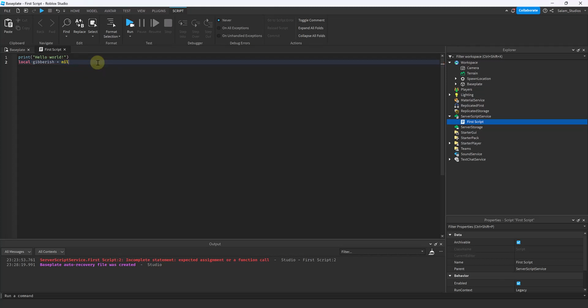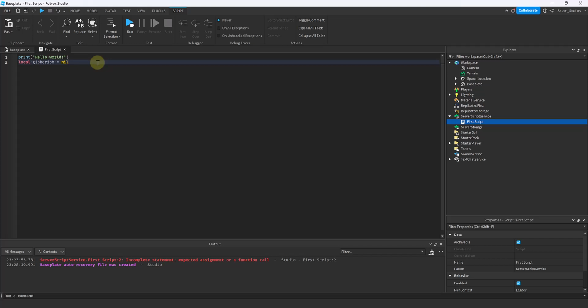So nil means nothing. When you create a new variable and you don't assign it anything, the IDE automatically assigns it nil. So now we have a new variable. It is the same as local gibberish without equals anything, which is the same as local gibberish equals nil. All right, so now we know the four types of variables. We talked about variables, all right?